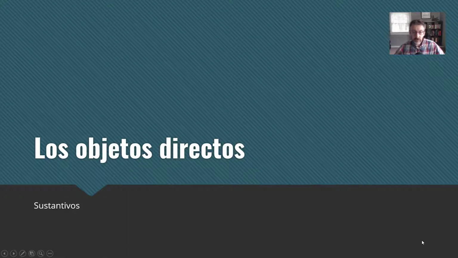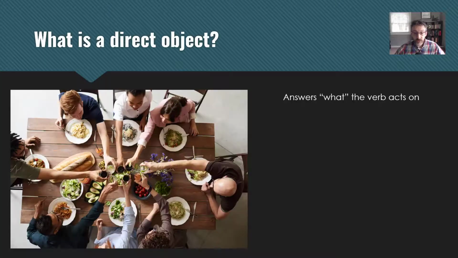Hola chicos, today we're going to talk about direct objects. So, what is a direct object? Essentially, a direct object answers the question what after the verb. So if I had to describe this picture, I would say something like nadie come pan. Nobody's eating bread.